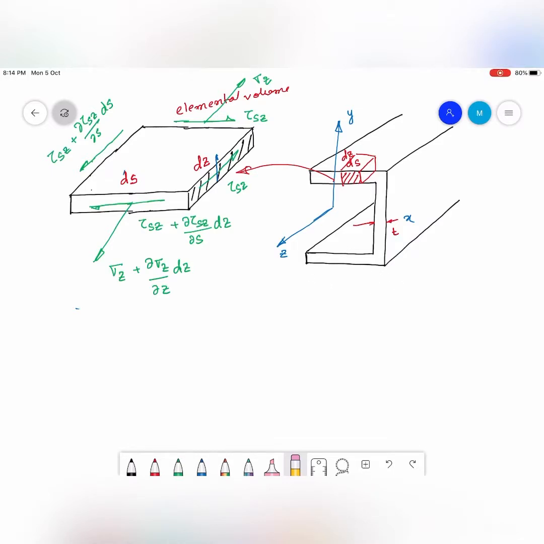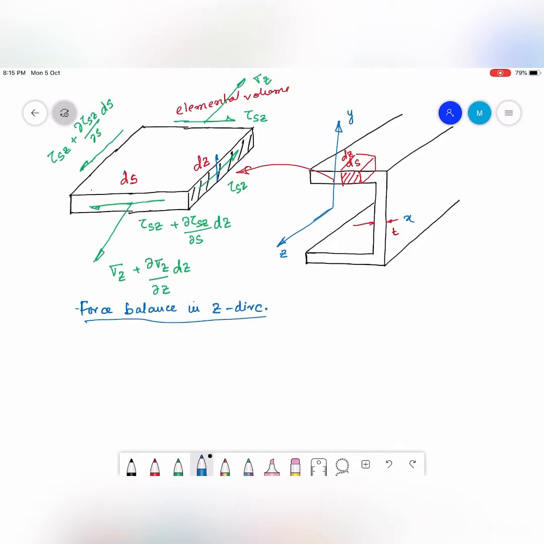Now let us find out the force balance in z direction. In this elemental volume I am trying to write down the force balance equation in z direction.